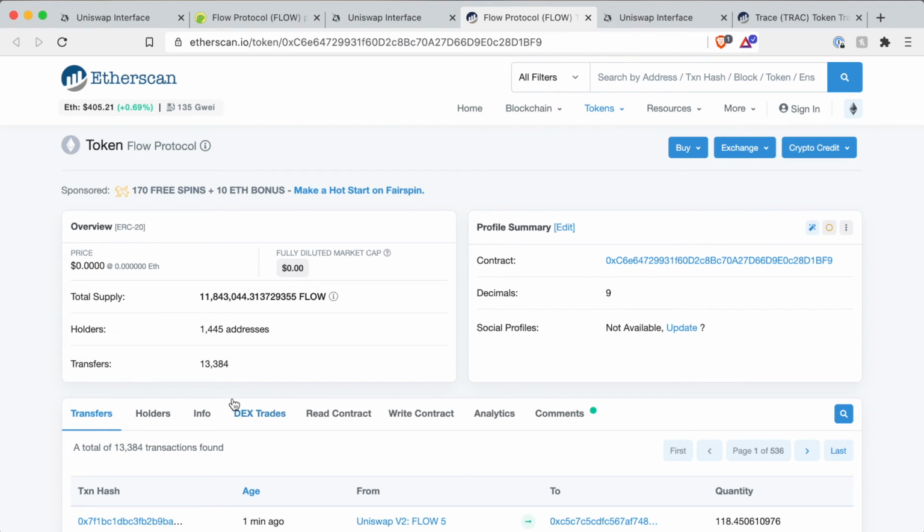But still, as I said, the two most interesting numbers on here are the number of holders and the number of transfers. And even though this project is really new, the numbers are still rather high. So also here you can be very certain that this contract address is correct and not a scam.